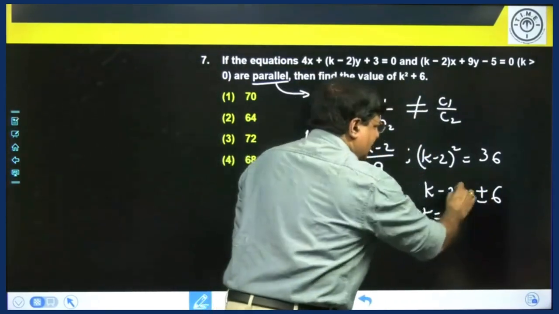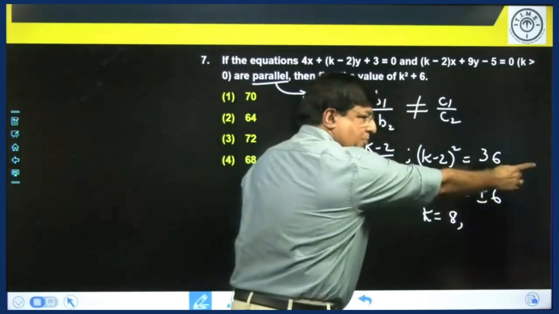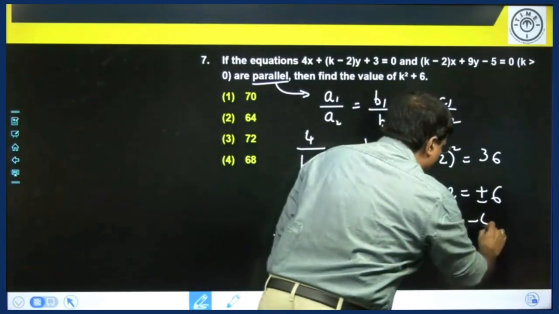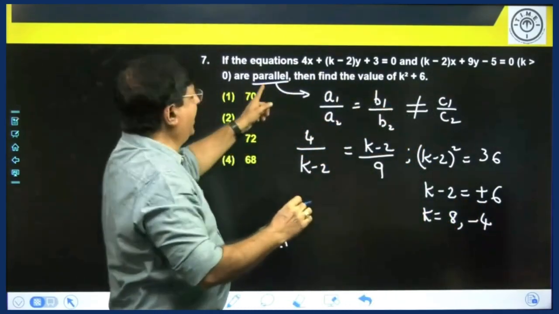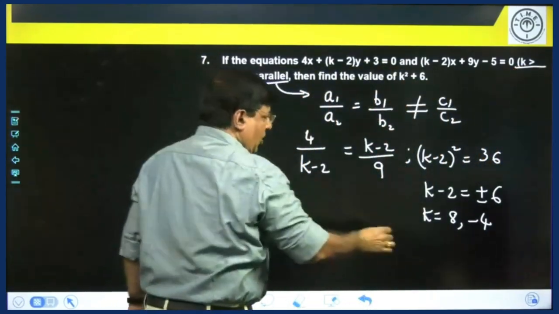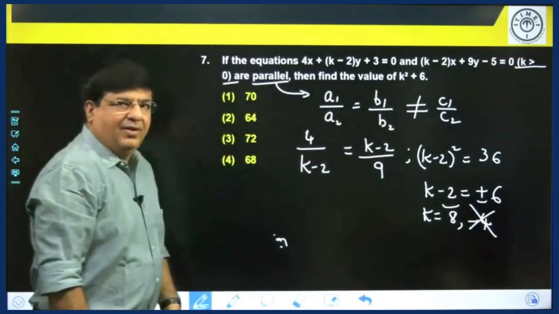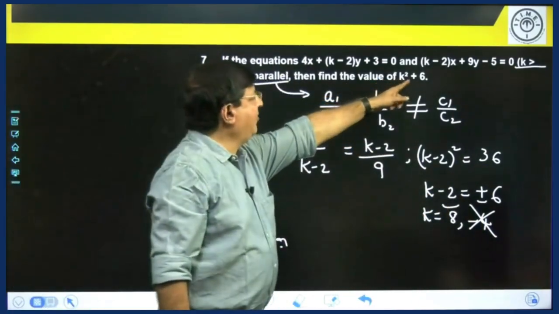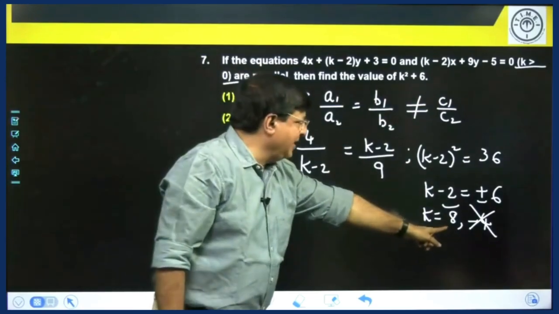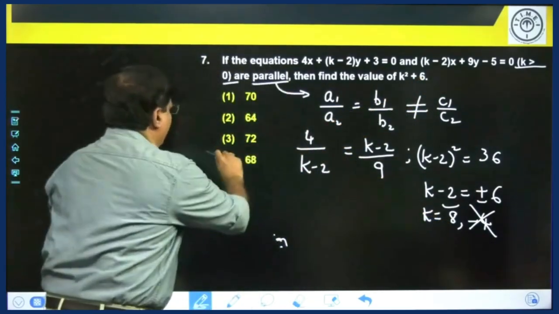K will be 6 plus 2, that is 8, and another value will be minus 6 plus 2, that is minus 4. But what is the condition given? That k is greater than 0. So you are not supposed to consider minus 4, we consider only 8. When k is 8, what is the value of k square plus 6? K is 8, 8 square 64, 64 plus 6, 72.